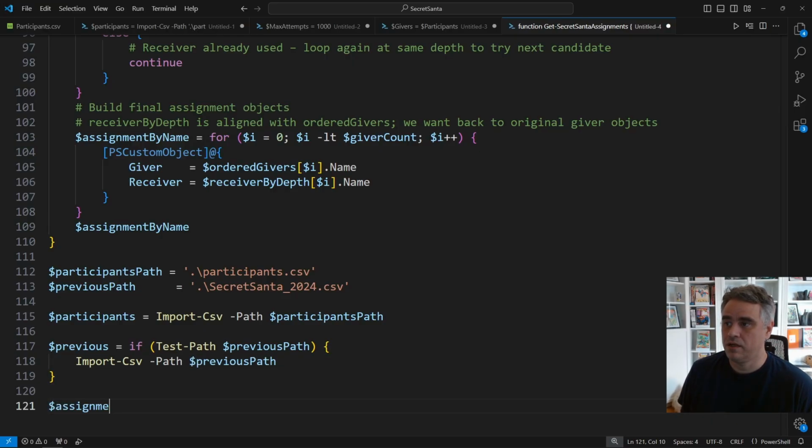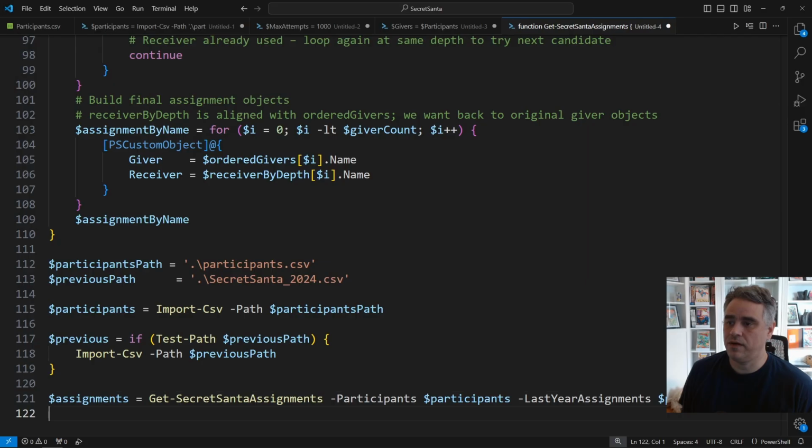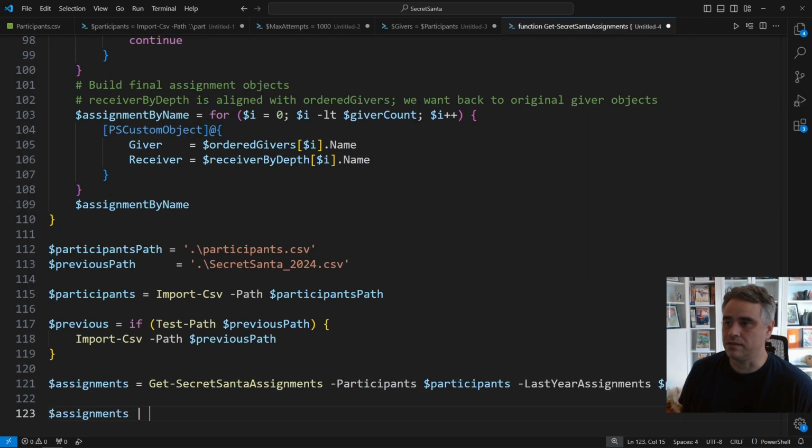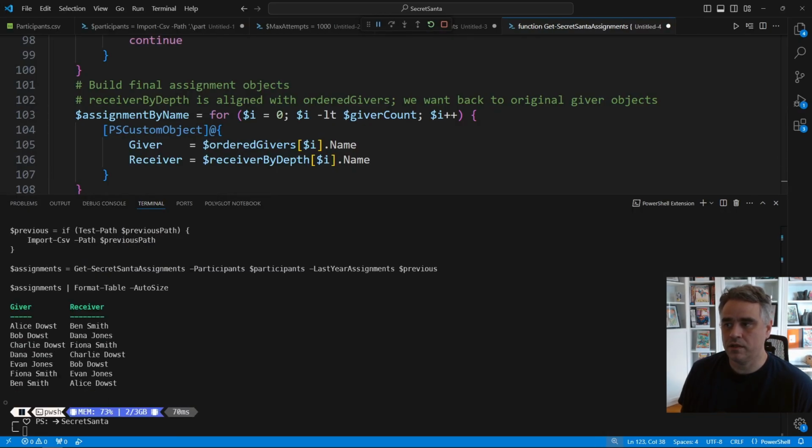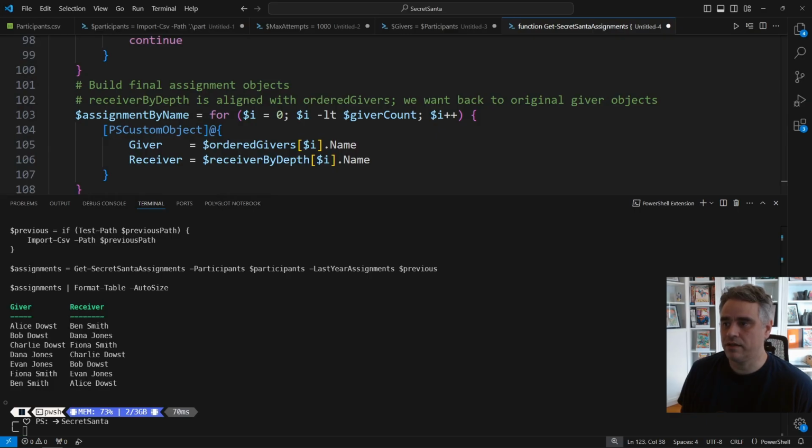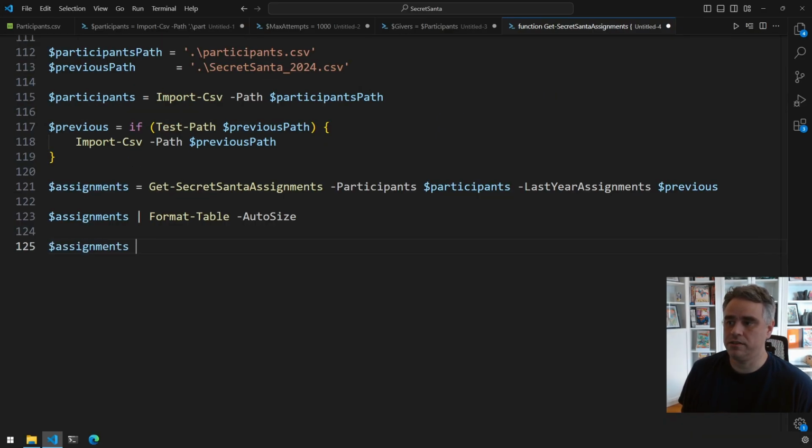Now, the fun part. We actually call our function. We pass in the current participants and whatever we manage to load into previous. The function does all the heavy lifting. Avoid self pairs, avoid family pairs, avoid last year pairs, searches until it finds a valid mapping, or proves it doesn't exist. We store the results in assignments, and then we pipe it to Format-Table so that we get a nice readable table in our console. And this also works as our sanity check step to make sure everything looks right before we commit to disk or to our family.